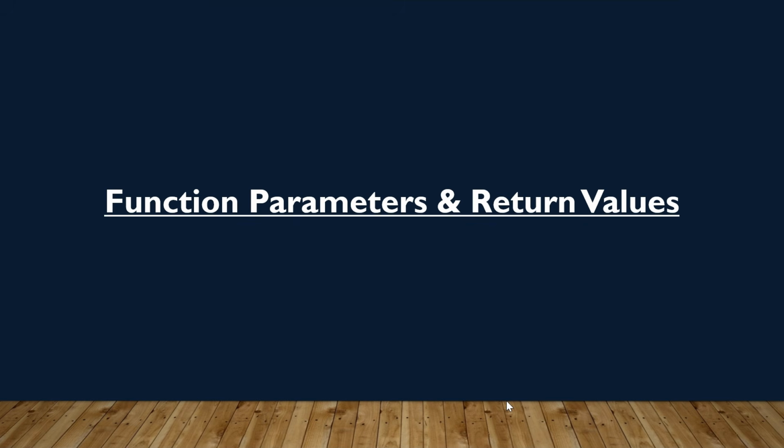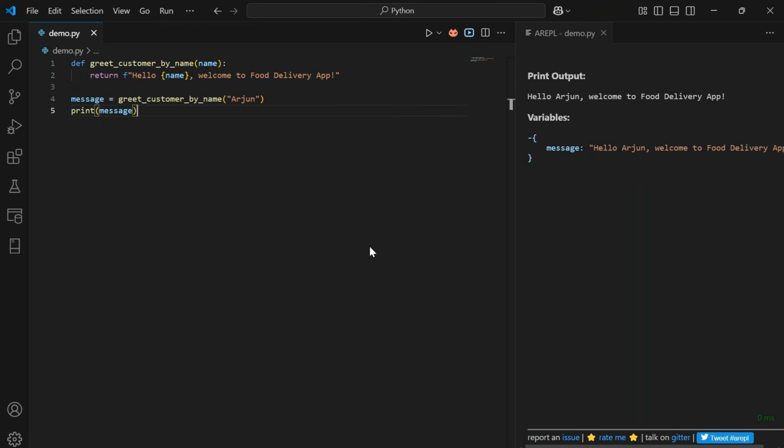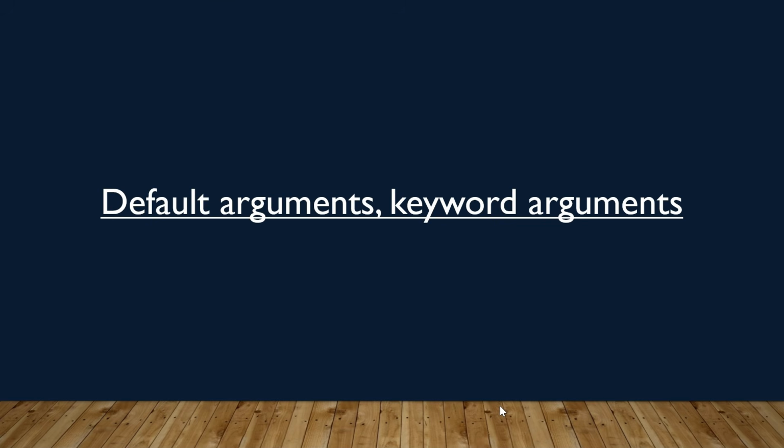Next, let's see function parameters and return values with an example. Let's say the user types their name. We want to greet them personally. For that scenario, I have created a function. It takes name as an input. So this function returns hello followed by the customer name, welcome to the food delivery application. For this function, I am passing Arjun as a parameter. So this function returns hello Arjun, welcome to food delivery app as a response. Next, let's see default arguments and keyword arguments with an example.